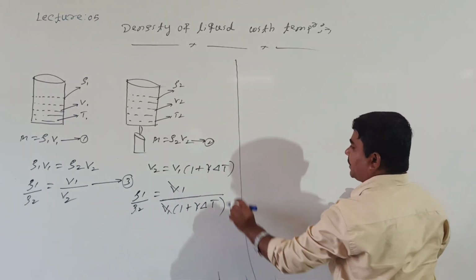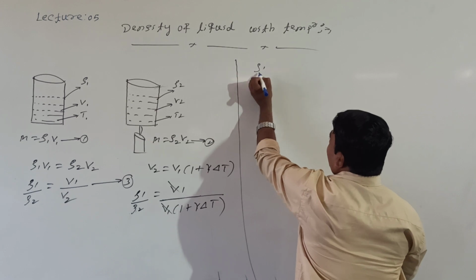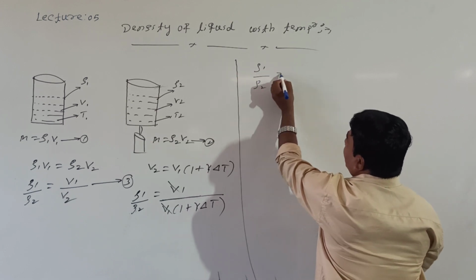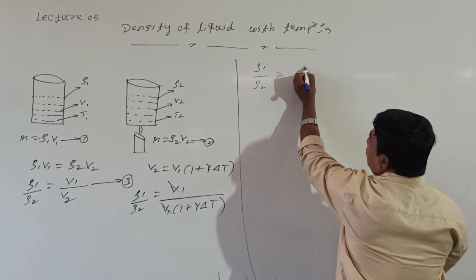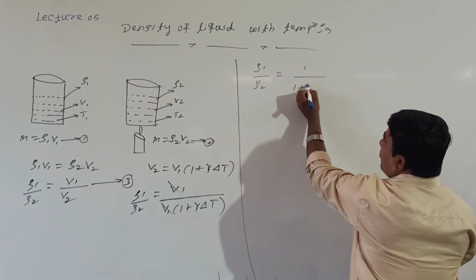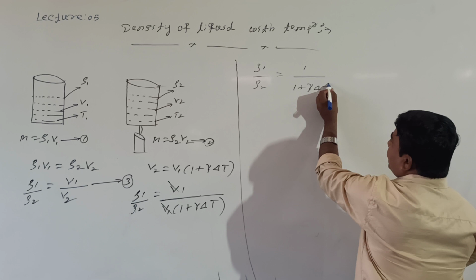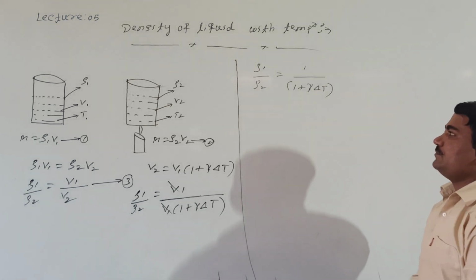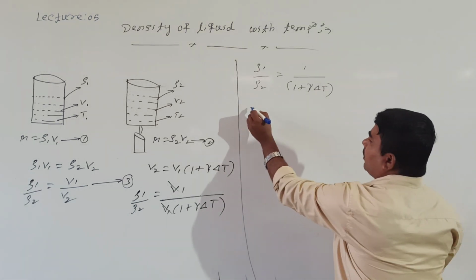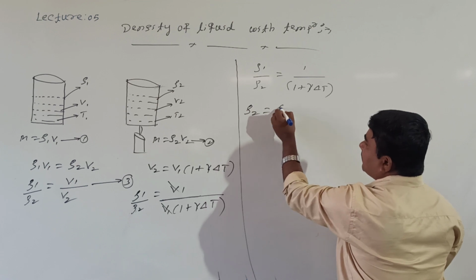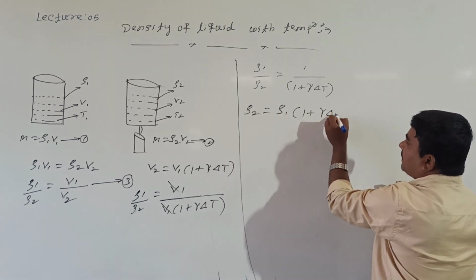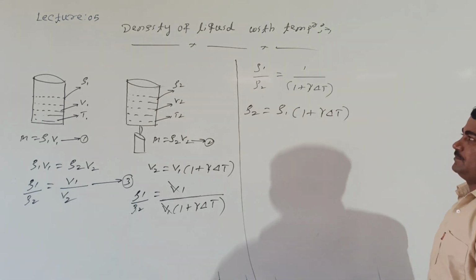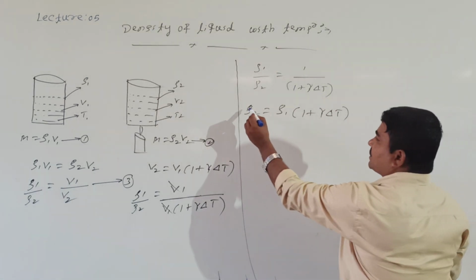Rho 1 divided by rho 2 is equal to 1 divided by 1 plus gamma into delta T. Or you can call final density is equal to initial density into 1 plus gamma into delta T. Right or wrong? From this, what are we getting?